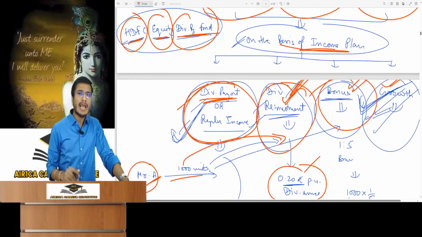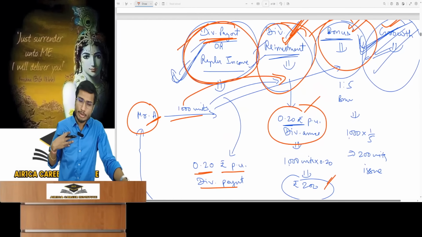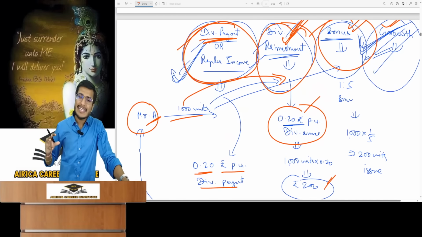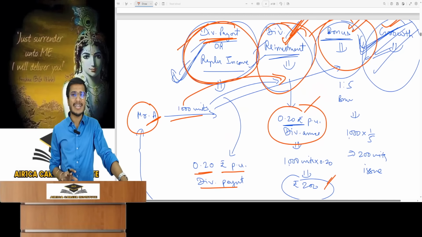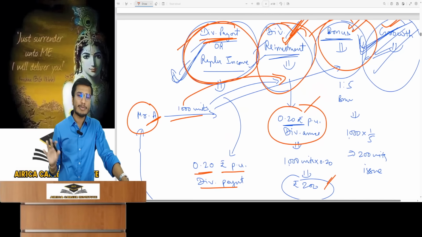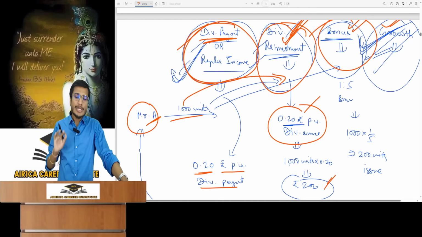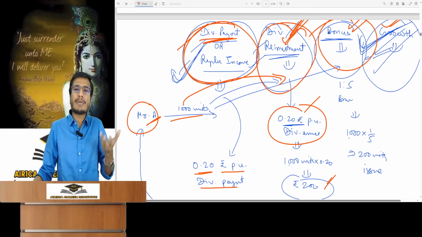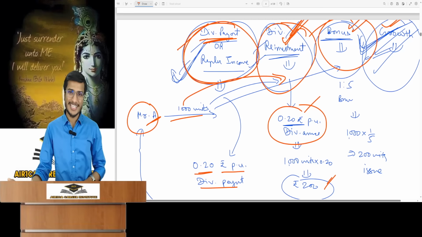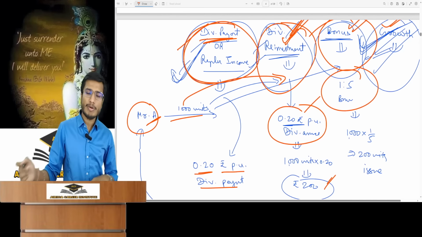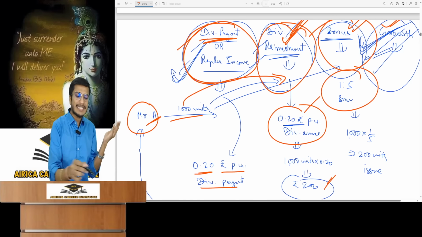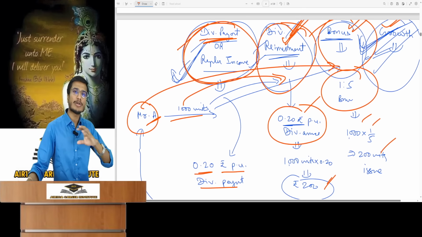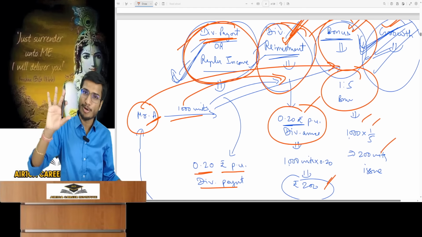Next is a bonus fund. What will happen in a bonus fund? I'm a mutual fund. I will invest money in shares and debentures and earn an income. But I'm not going to put this income in the unit holders' accounts. I will not distribute this income, instead retaining it myself. In a bonus fund, whenever I feel like it, I will issue free bonus units to the unit holders. Suppose one day I felt like giving a bonus of 1:5. Mr. A had taken 1000 units. With 1:5, I will issue him 200 units for free today. This is a bonus fund.